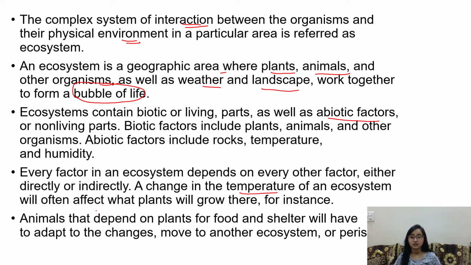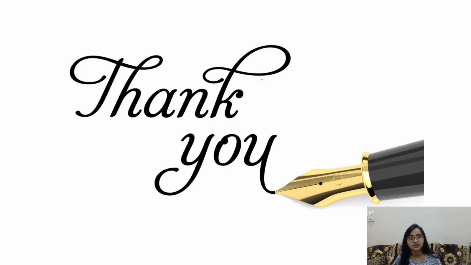Change in temperature affects how plants will grow there. Like in Rajasthan, cactus is grown, but in Punjab a different kind of vegetation is there, like full-fledged vegetation. Animals that depend on plants for food and shelter will have to adapt to changes or move to another ecosystem or patch. So with this, we have completed the domains of Earth and, of course, biosphere and ecosystem.